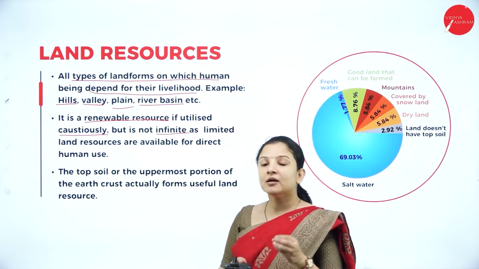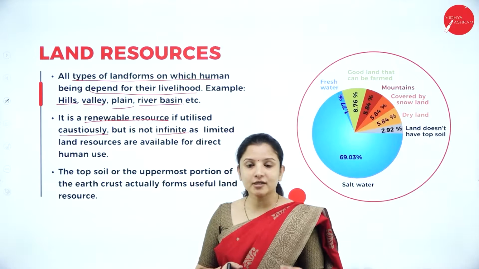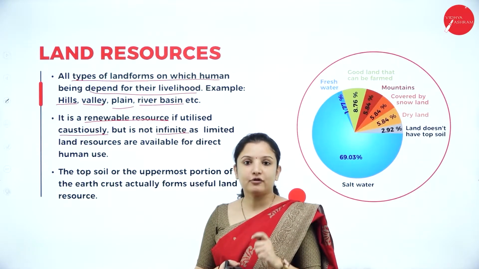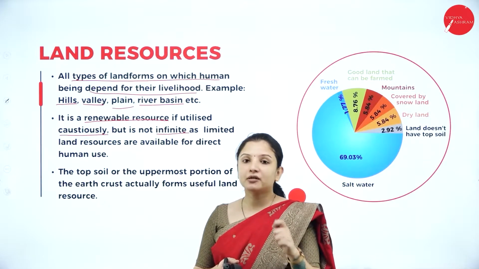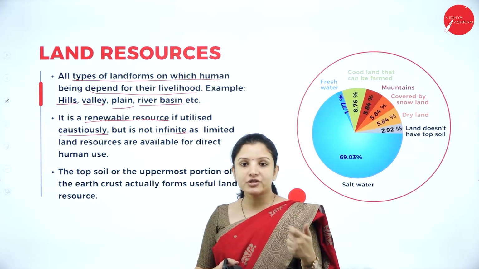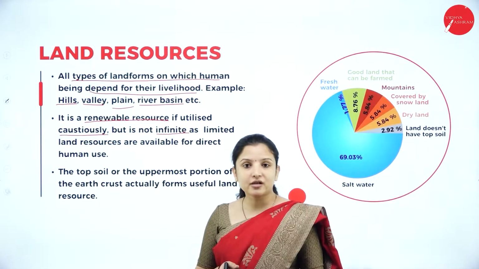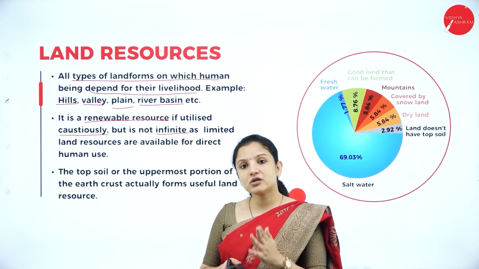That is true, right? Because the earth contains water as well as land, and humans can make use of land for their survival, but not the water, that is, the oceans and the seas. We cannot build anything on them, right? We cannot grow agriculture on them. So therefore, we need to depend on the land.